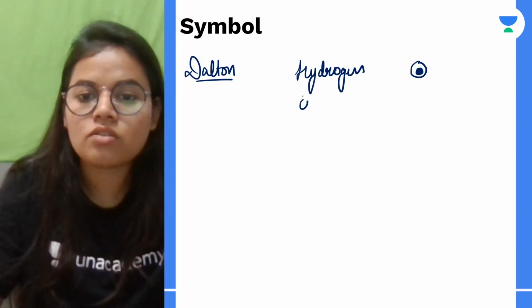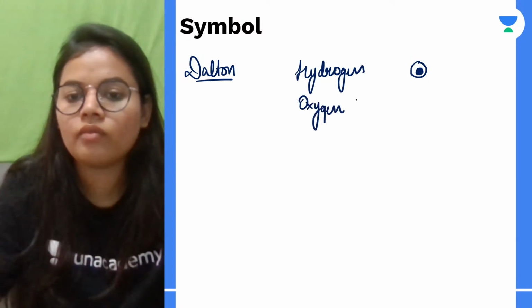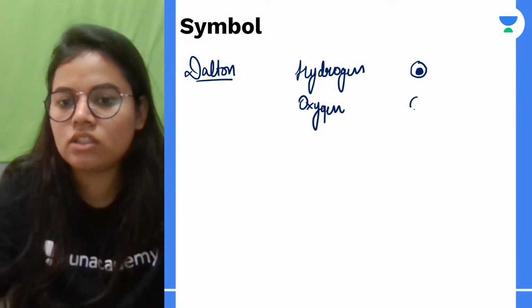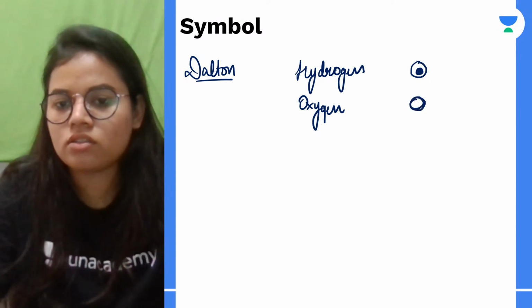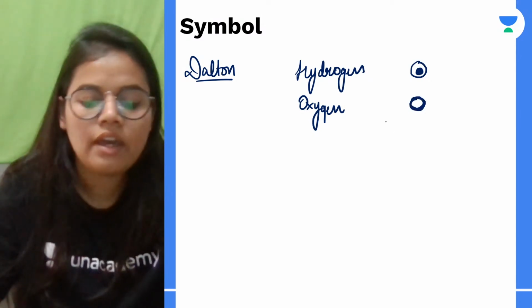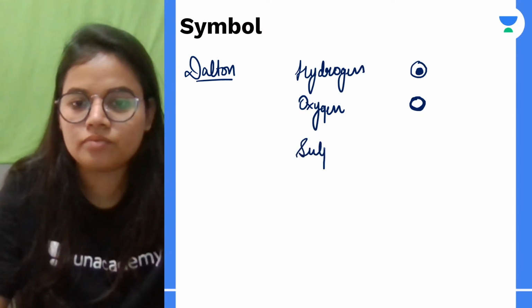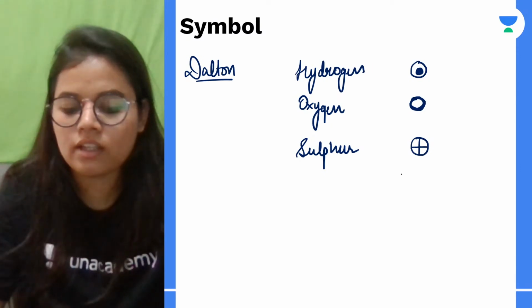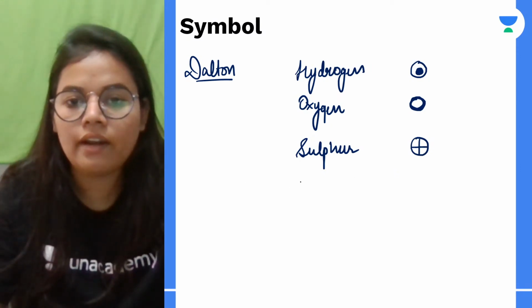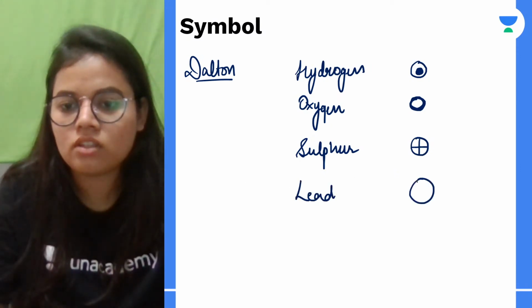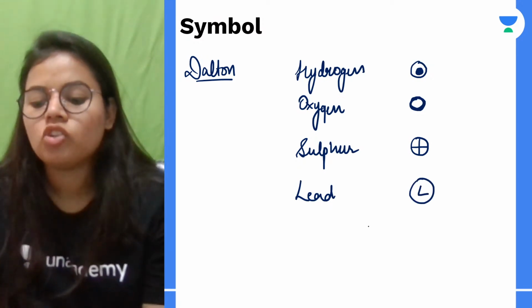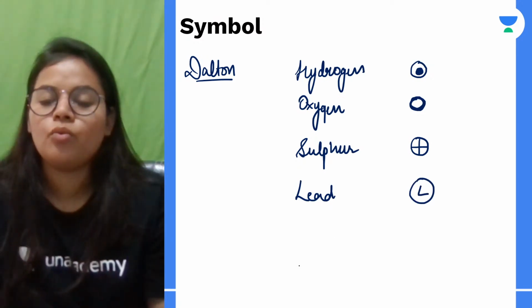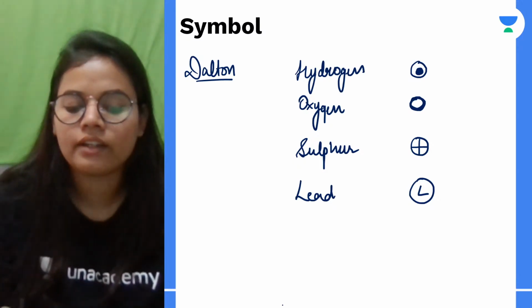Next oxygen, it was represented using a circle. Then sulfur, it was represented somewhat like this. Lead, it was represented like this. तो ये कुछ symbols थे which were used at that time.